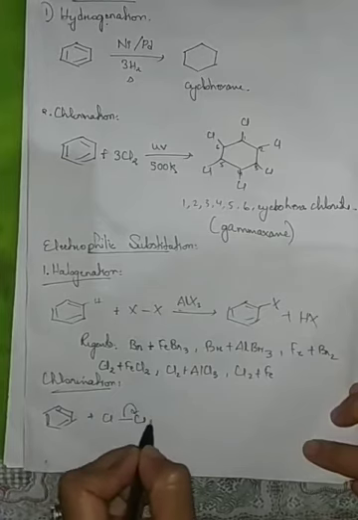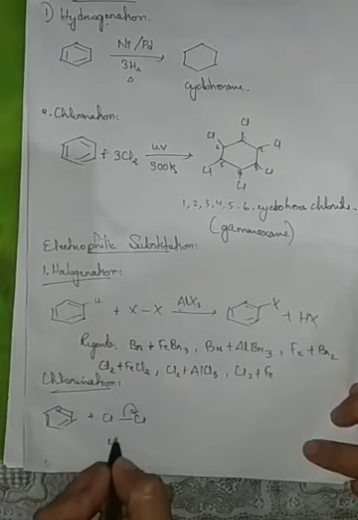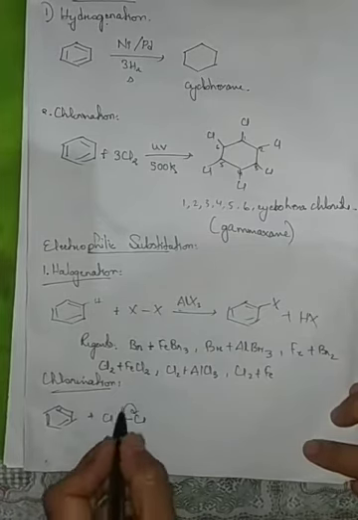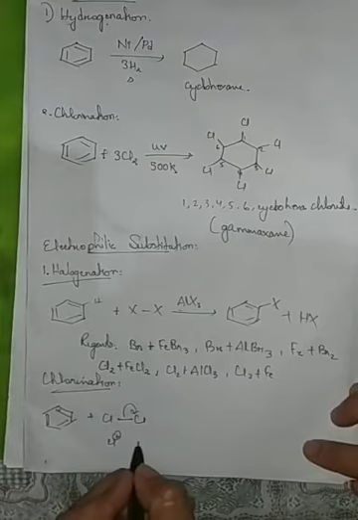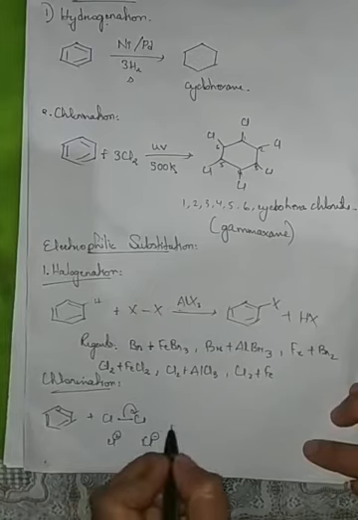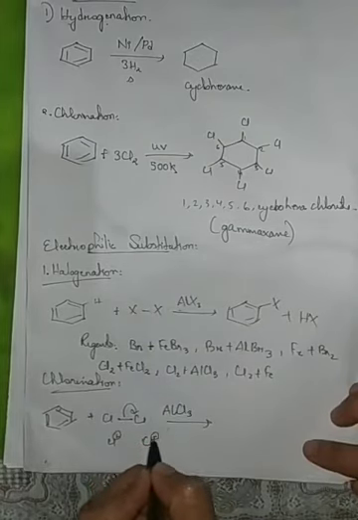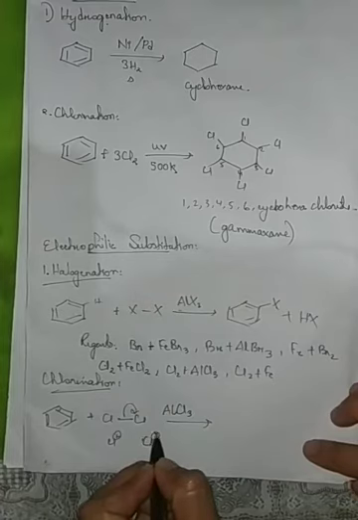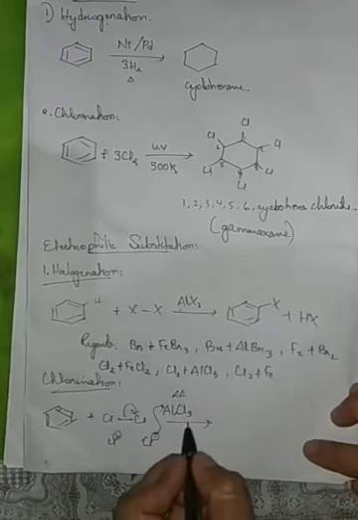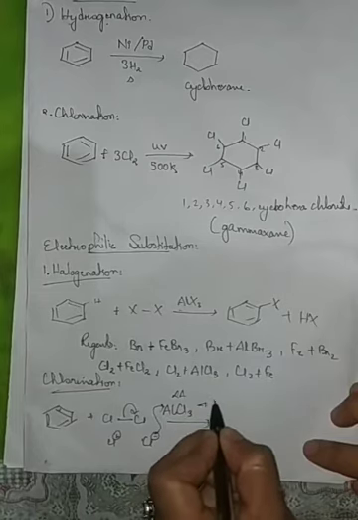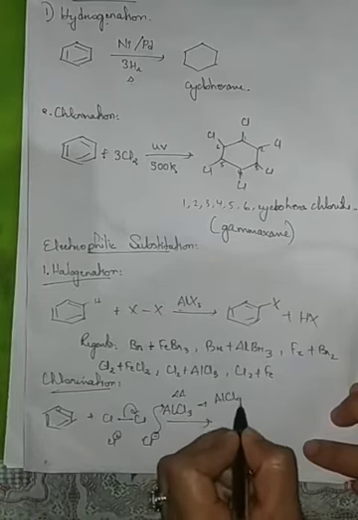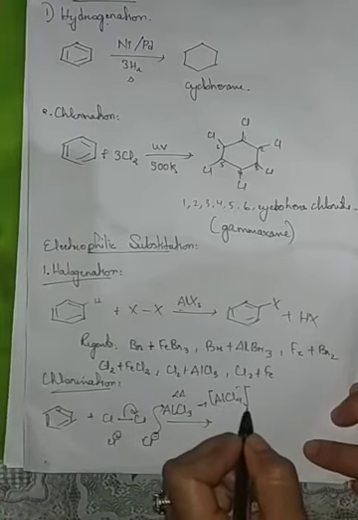Now, if the bonding electrons go here, one Cl becomes Cl plus and the other becomes Cl minus. In the reagent we have AlCl3. Since this is a Lewis acid, Cl minus comes and bonds with AlCl3, and AlCl4 minus is formed in the solution mixture.